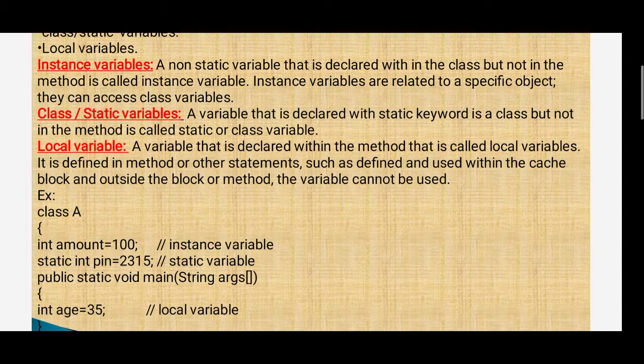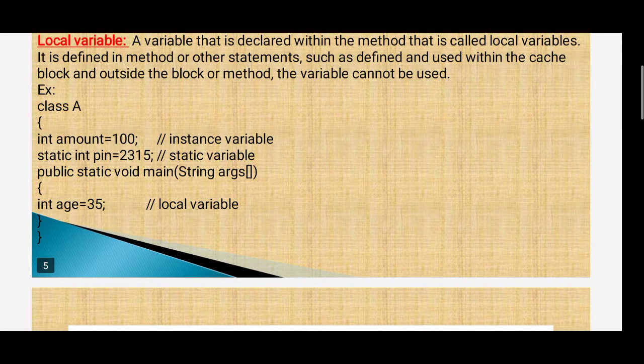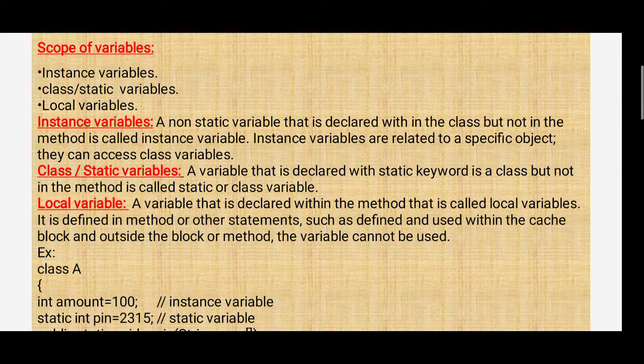For example, class A, int amount is equal to 100. This is an instance variable, because it is declared in the class, not in a method. Static int pin is a static variable. Int age is equal to 35 inside a method is a local variable. Here, this is an example for variable scope.